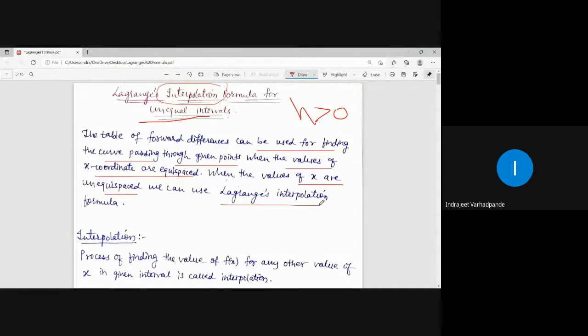There is one operator called the forward difference operator. So we can have the tabular conversion and apply the forward difference operator when the values of coordinates are equispaced. When they are not equispaced, Lagrange's formula comes into the picture. So this is what the requirement is. But as I said, not limited to it, Lagrange's formula can be applied for intervals which are equispaced, right?